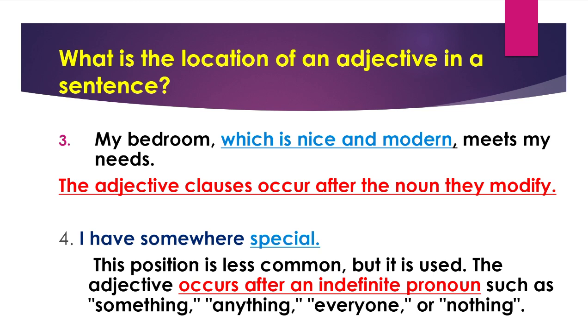When I say I have somewhere special, and this position is less common, but it's used. So the adjective occurs after an indefinite pronoun, which is somewhere. So it can come after other indefinite pronouns, like when I say something, anything, everyone, or nothing.